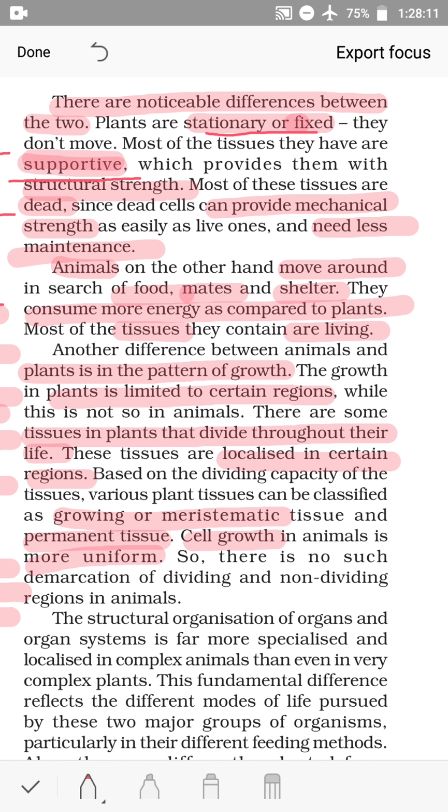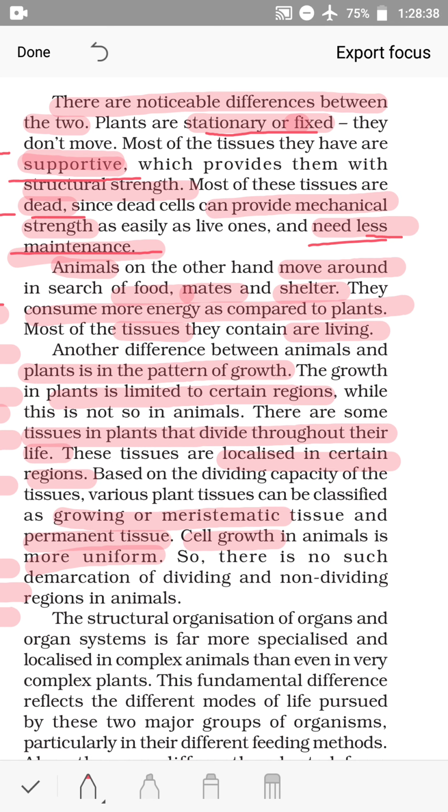Most of these tissues are dead. The tissues which provide the structural strength are dead, since dead cells can provide mechanical strength as easily as live ones. So, though they are dead, they can provide the mechanical strength as easily as the live ones. And they need less maintenance.